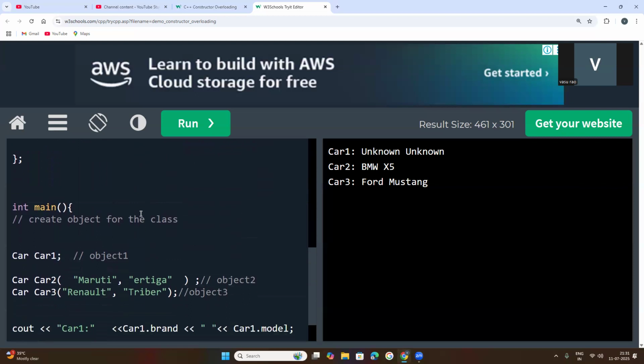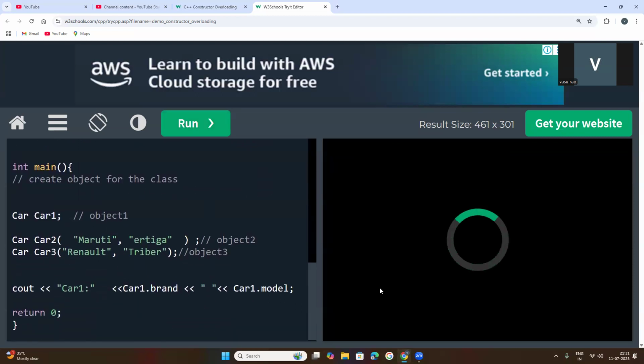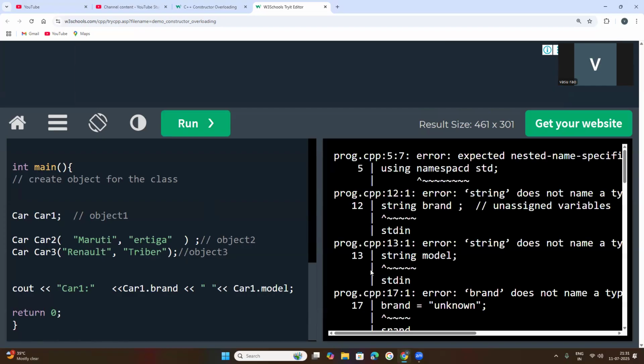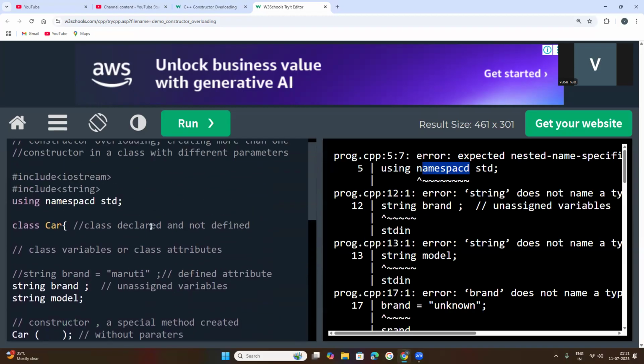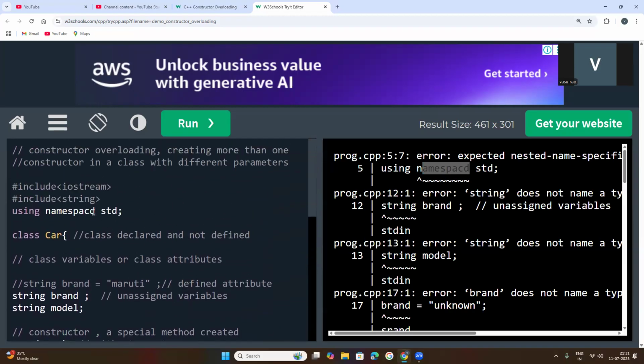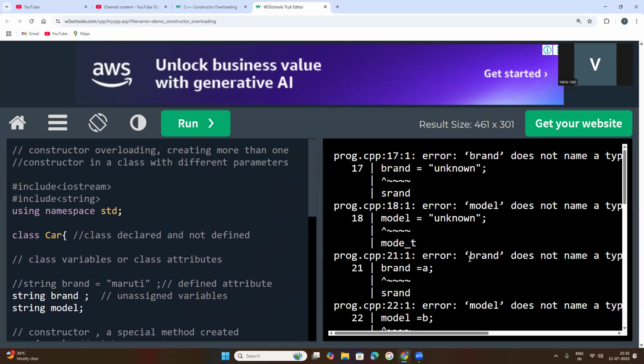Okay, now let us try to run this code. So what happened? If there is an error, we need to check back the code. So a lot of problems are here. Why? Because the C++ compiler states that this line has an error. Why? Because I have written the mistake in namespace. It is underlining here. You come here and correct that code. So namespace, simple. Now run this code. If everything is okay, your code will be executed.